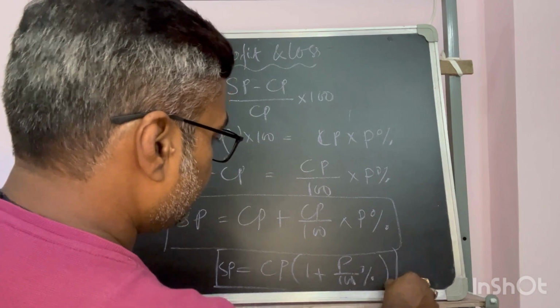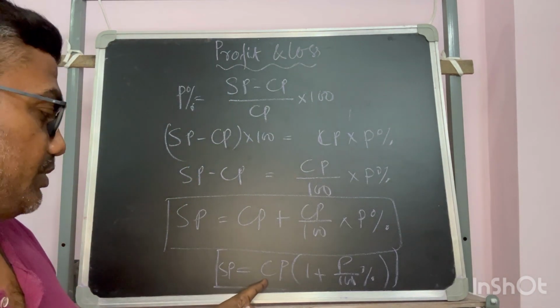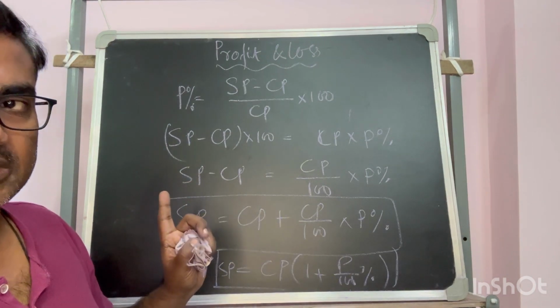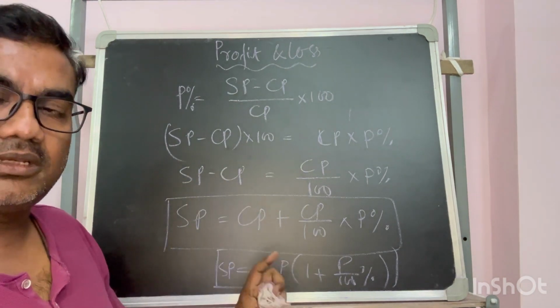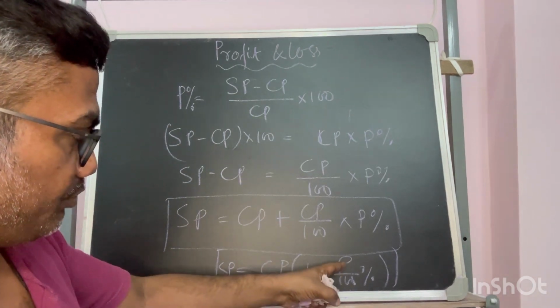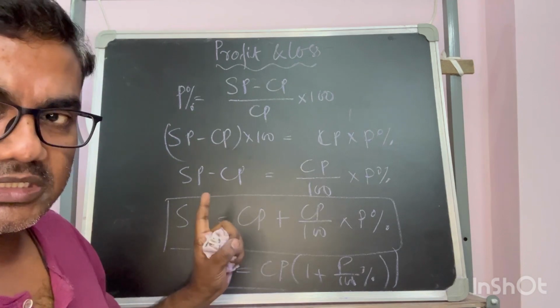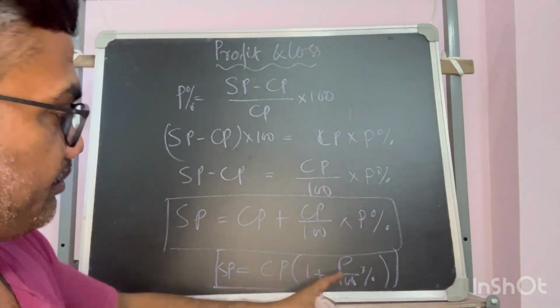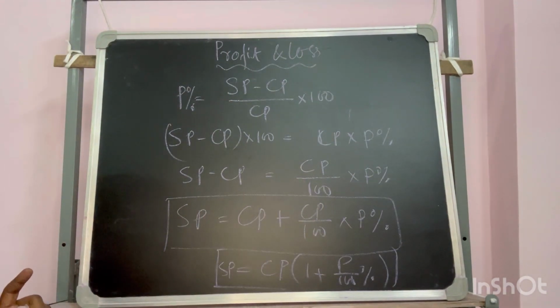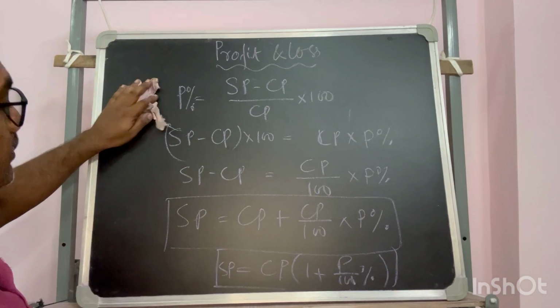This is the equation and that is the equation. So one equation is SP is equal to CP into 1 plus P. That will give you the fractional value, meaning P is a fraction with respect to SP and CP. This is the percentage. Understood? Okay.